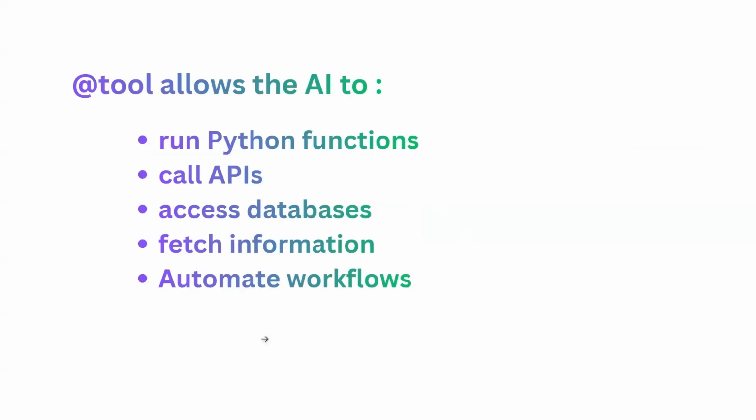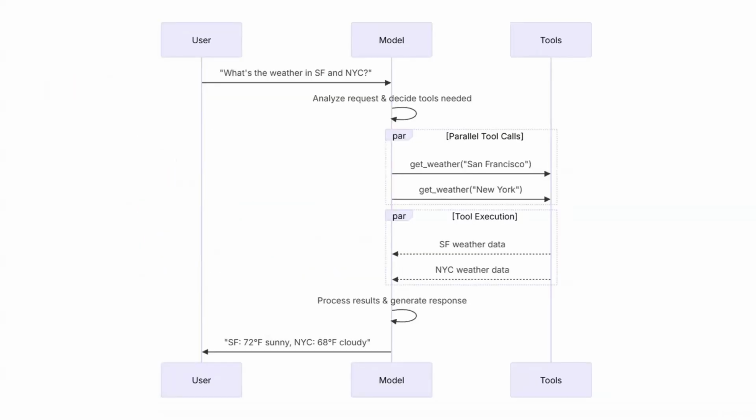We know LLMs are very smart, but they don't know everything by themselves. They cannot take actions without help. Tools as a decorator allow the AI to do the same. For example, run Python functions, call APIs, access databases, fetch information, and automate workflows. And apart from this, there are some other tasks which an LLM performs. This way, the AI becomes useful, not just conversational. Now, let's talk about tool calling.